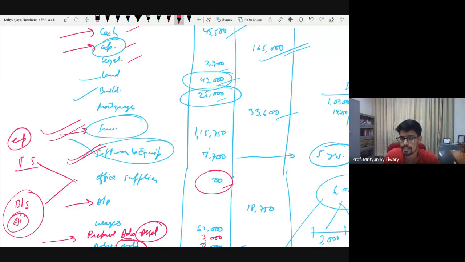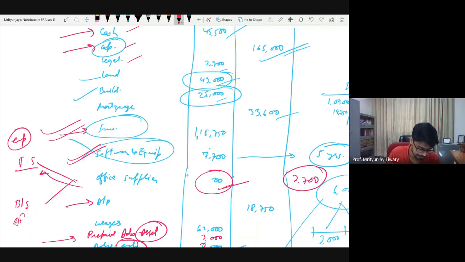Why? Because we have the materiality concept to save ourselves. Materiality says there is no need to adopt the matching concept to its finest detail as long as the amount is very small. Now, how do I know this amount is small? Just a little while ago, we said only 2,700. So if 2,700 is small, what do you think is $200 or $500? Definitely much smaller, right? So in this case, our life is very simple: we will take everything into the income statement.